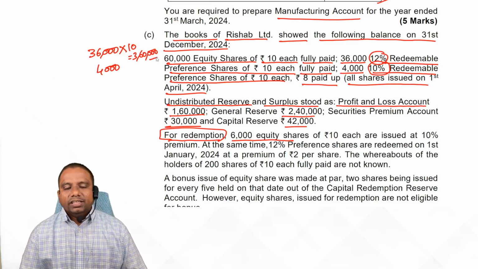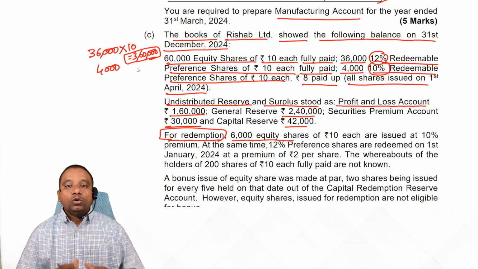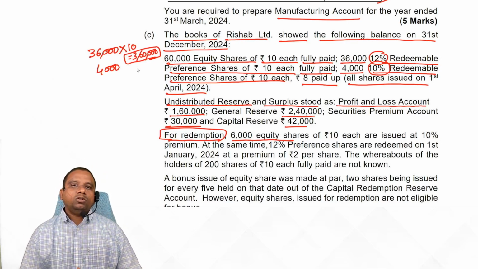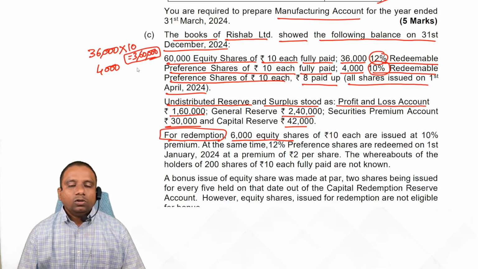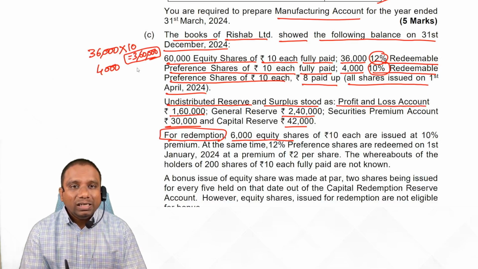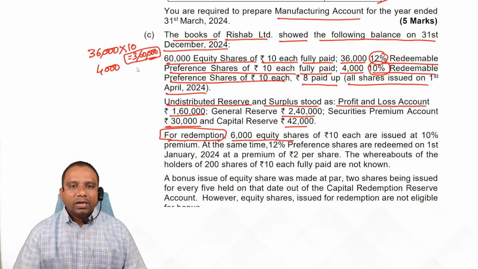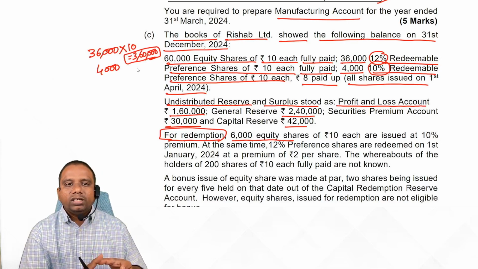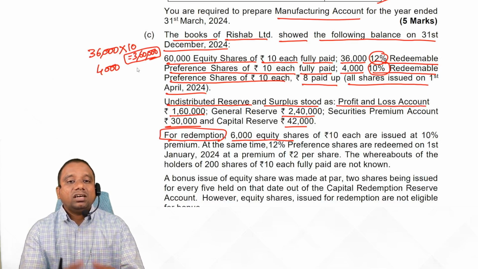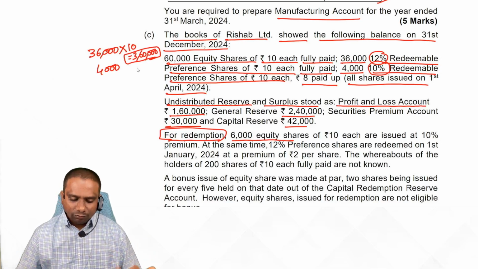So in this case, what we have to observe is, when you are redeeming 3,60,000 rupees worth of capital, you have to replace the same amount of capital. You have to try to replace the same capital either by issuing fresh shares or by transferring the undistributed profits to CRR account. This is the Companies Act provision, students, section 55.